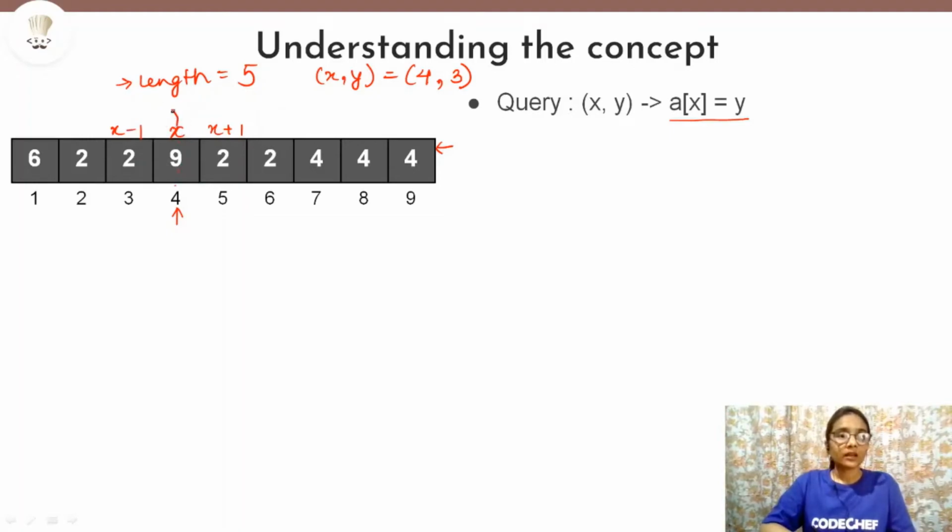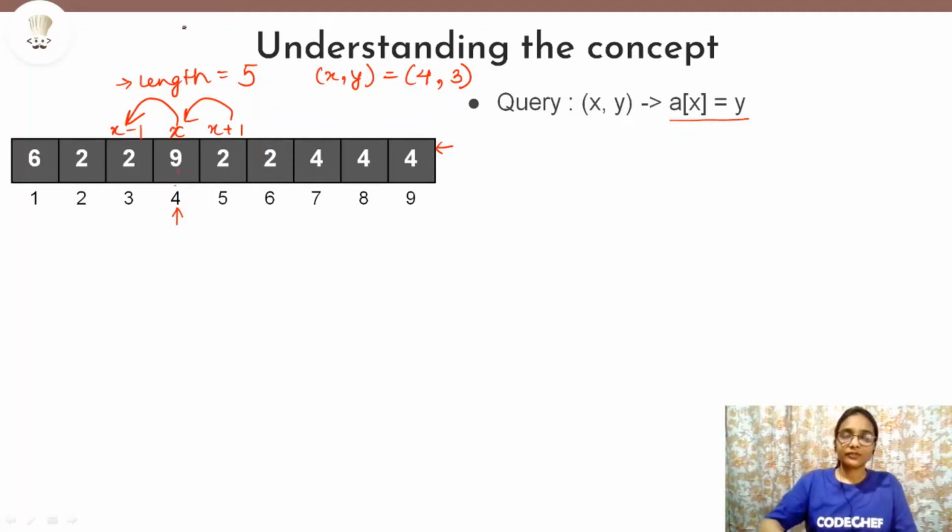So we will have to compare the x minus 1th element and the xth element, and we will have to compare the x plus 1th element with the xth element to check if they are non-identical or not, that is with the new element. And also we will have to do that with the previous element, because the previous element, or you can say the present element, had already contributed to this length.